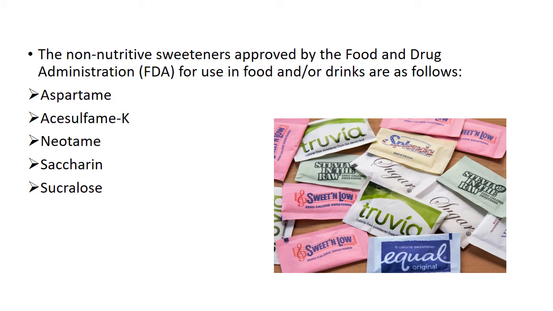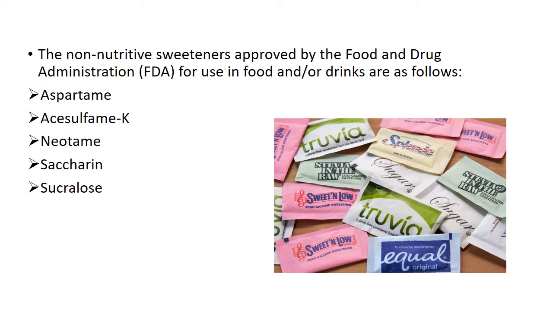The next one is neotame. It is 7,000 to 13,000 times sweeter than table sugar. It is used as a general purpose sweetener and flavor enhancer in foods except meat and poultry. The next one is saccharin, which is 200 to 700 times sweeter than table sugar, and it does not contain any calories. It is approved for use under certain conditions in beverages, fruit juice drinks, etc. as a sugar substitute for cooking or table use and in processed foods.